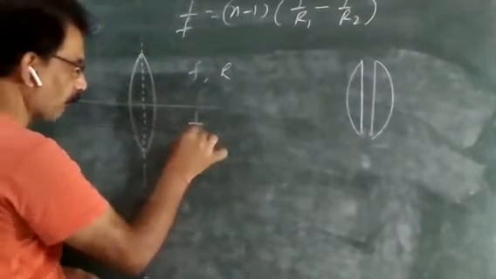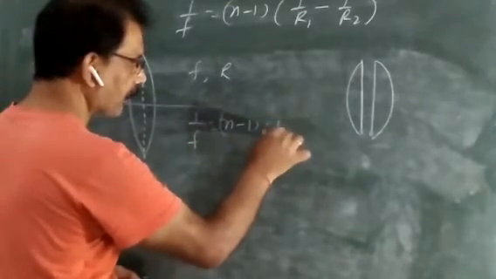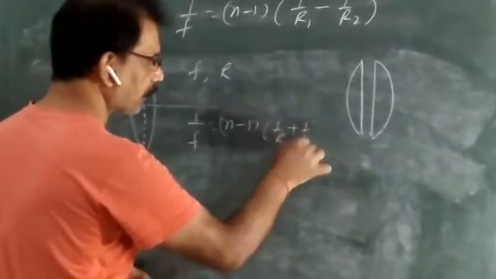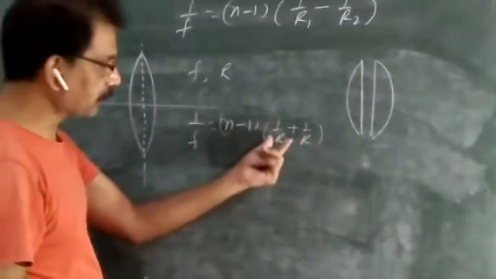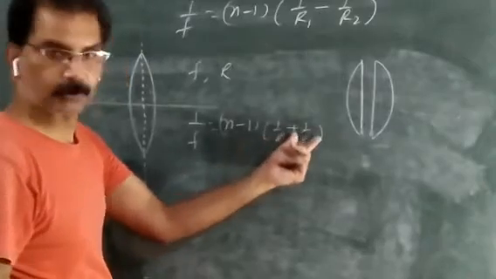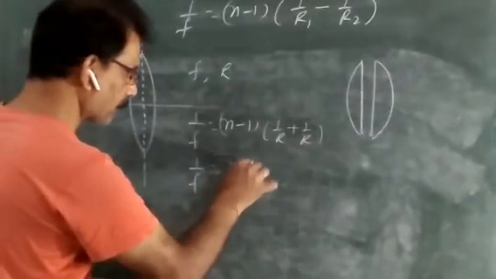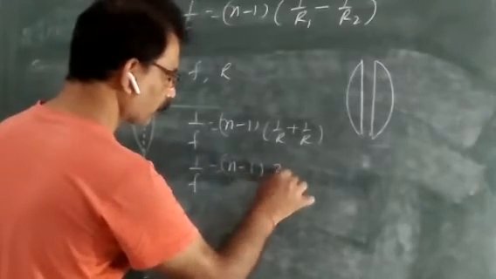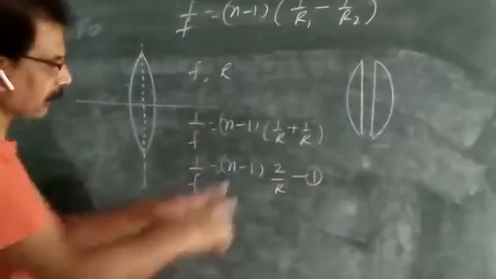क्या लिखेंगे? 1 upon f is equal to n minus 1, 1 upon r plus 1 upon r for convex lens. And since equiconvex lens, so radii of curvature of both surfaces are the same. So you can write here 1 upon f is equal to n minus 1 into 2 by r. Suppose this is equation number 1, just for the complete lens.